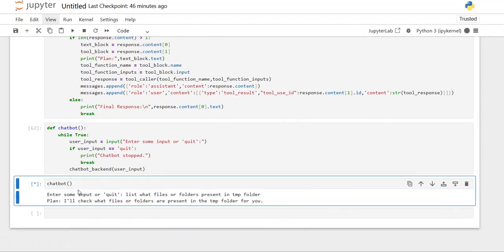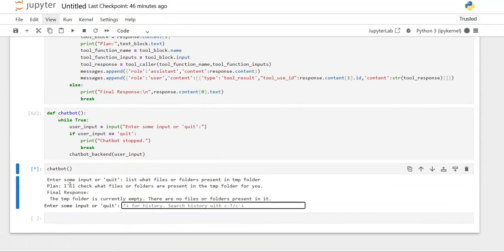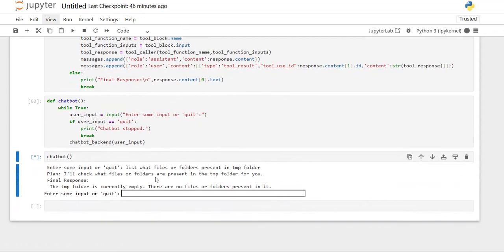Now what it will do is it will plan, like I'll check what are the files or folders present in it. Then at the end, what is the response we got? It's a tmp folder is currently empty. There are no files or folders present in it.